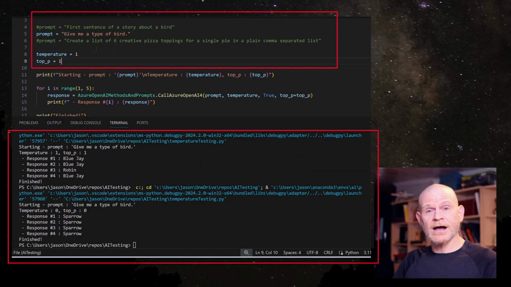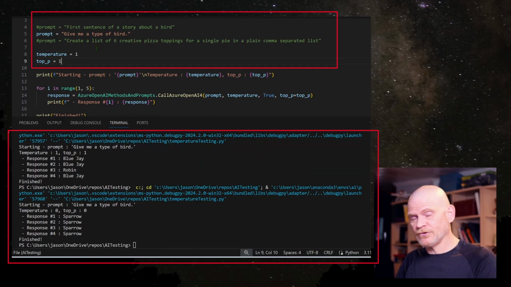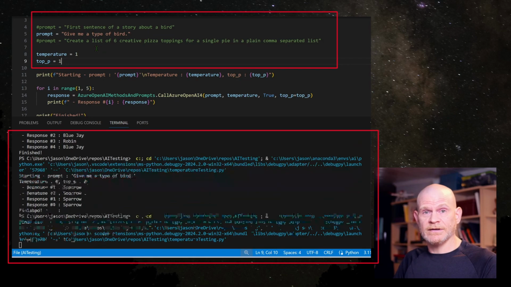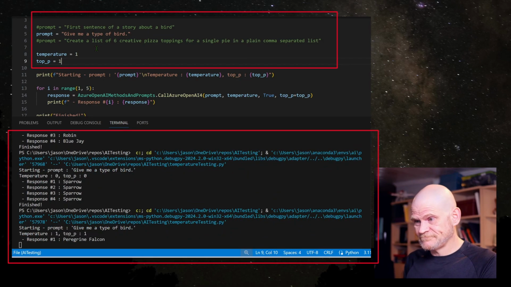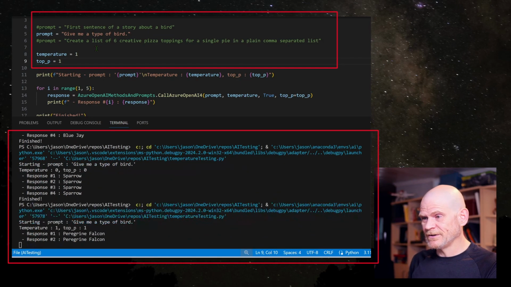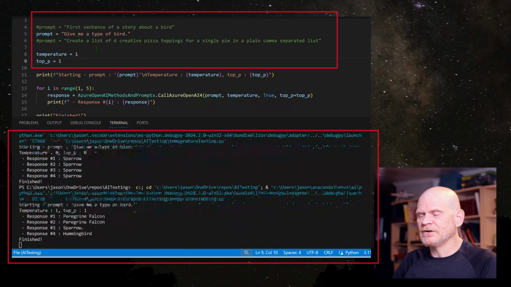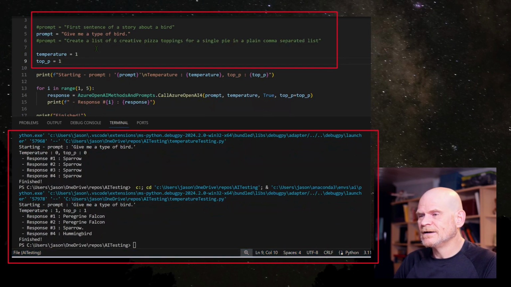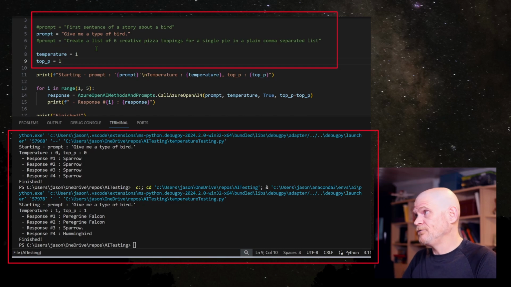And I'm not going to try all the combinations this time. Let's just go with temperature and top P of 1 and see if we can get anything aside from the sparrow. There we go, the peregrine falcon. I was expecting him. There we go, a little bit more diversity in results.